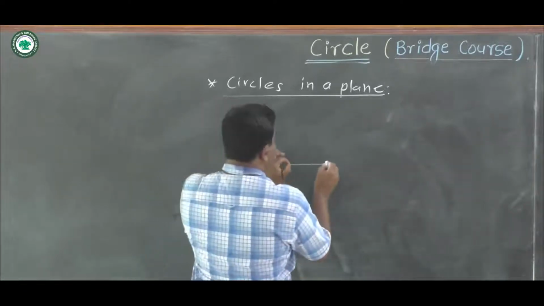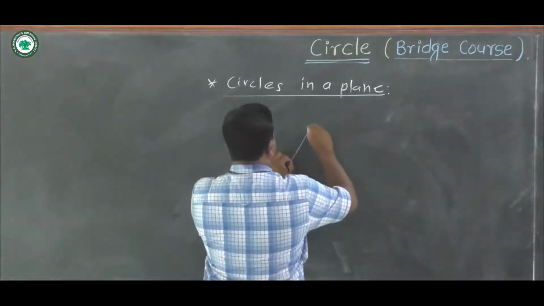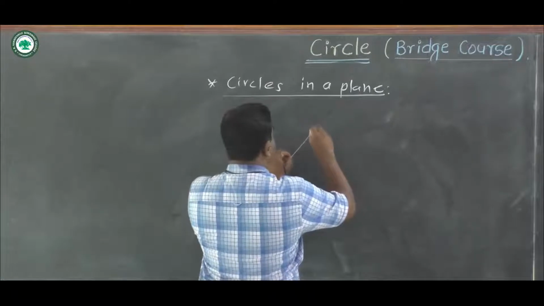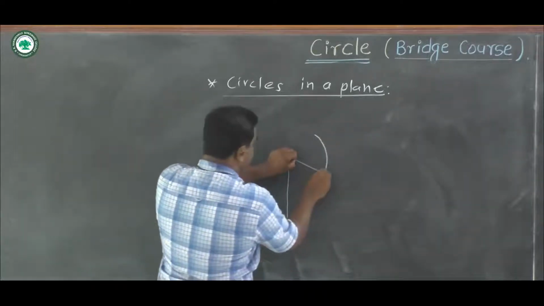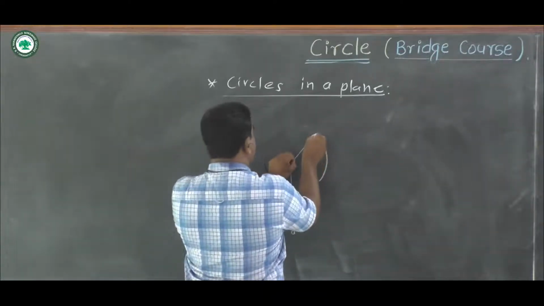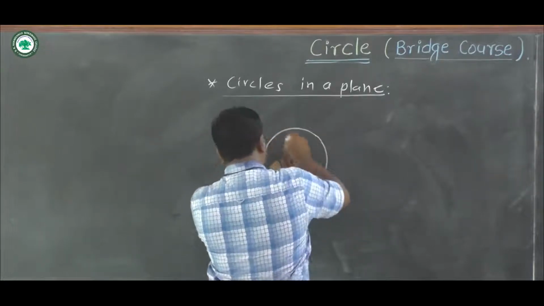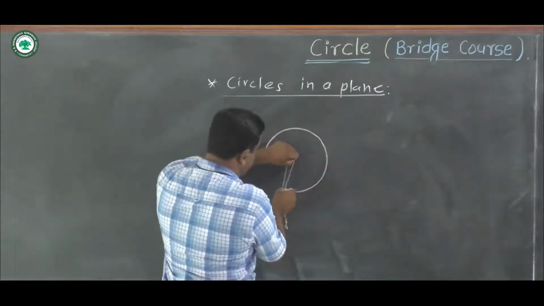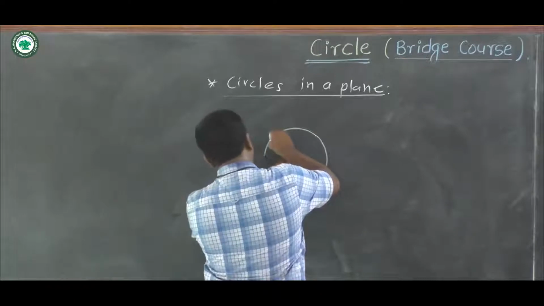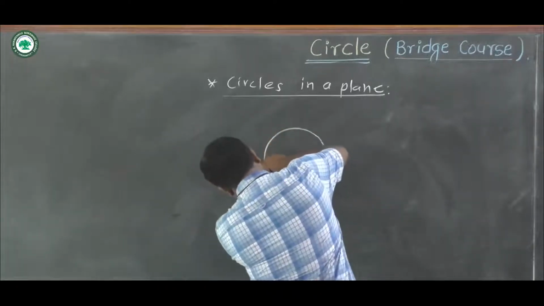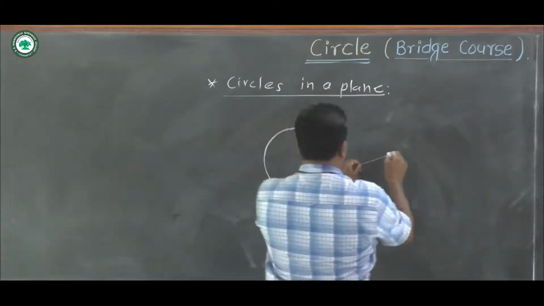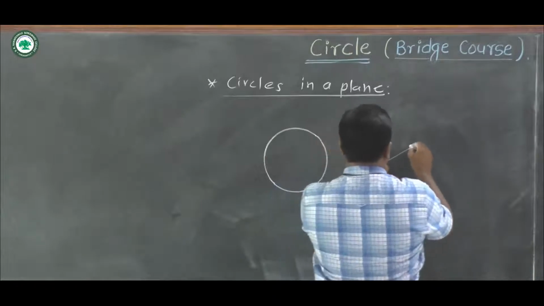Like this, we can consider this radius and we draw a circle. One circle, and this is the another circle.